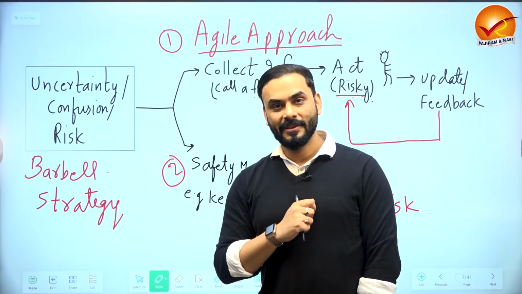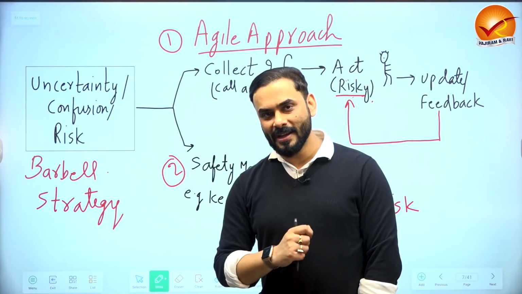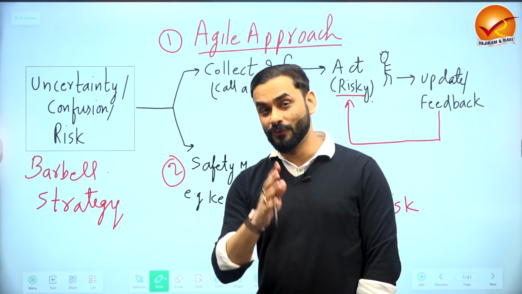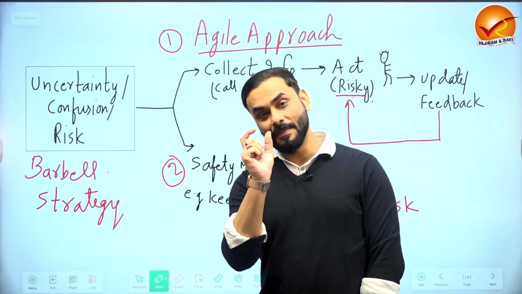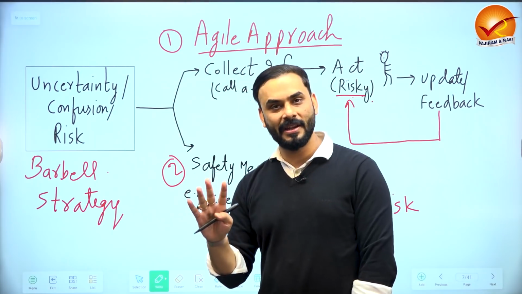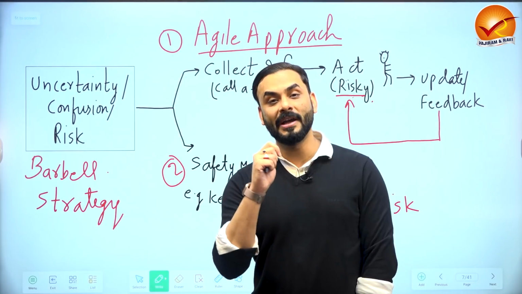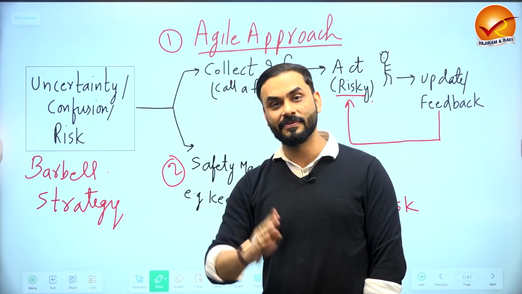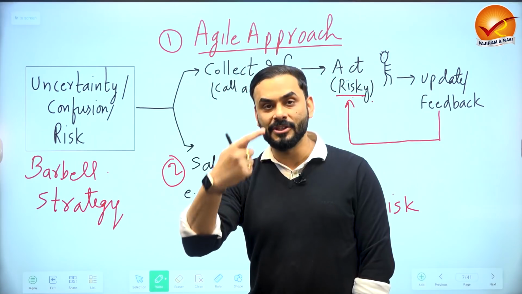Like automobiles. Everybody loves to have a bike and car. But do you know that even if you demand a lot of four-wheelers these days, cars and SUVs, you won't get it easily. Why? Because there are some components in the automobile called semiconductors, which we used to buy from other countries like China. Now they are not supplying it, their factories are not running at full capacity. So even if you want to buy a car, you have the money, you can't buy it. There is a wait period which is very, very long, 6-7 months. So you see, there has been disturbance in the global supply chain, right?